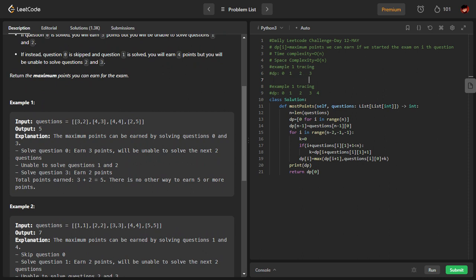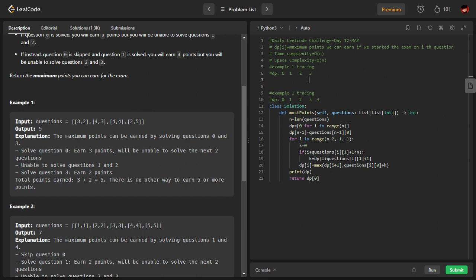The best way to start here, as I told you, there are two things: either I solve a question or I do not solve a question. The safest way to start is starting from the last. For example, if I solve the last question, here five is mentioned. Logically, it means I cannot solve the next five questions, but since this is the last question, there is no issue with this. There is no disadvantage. So I will start from the last question and let us see how it works. I am at index three.